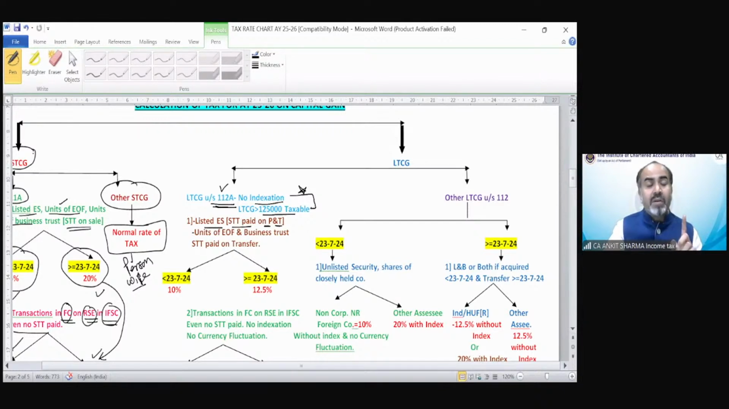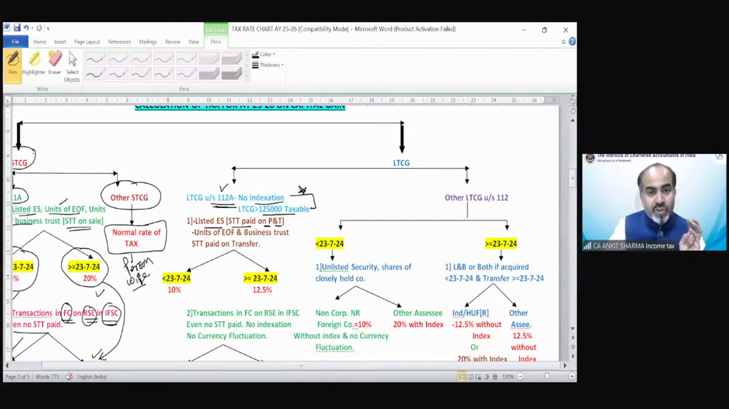Then only 112A is applicable. Now somebody is asking, sir, if STT is not paid on purchase and paid on transfer only, what will happen? That would be other long-term capital gain. It would be taxed like other long-term capital gain. If no STT is paid, it would be taxed as other long-term capital gain.